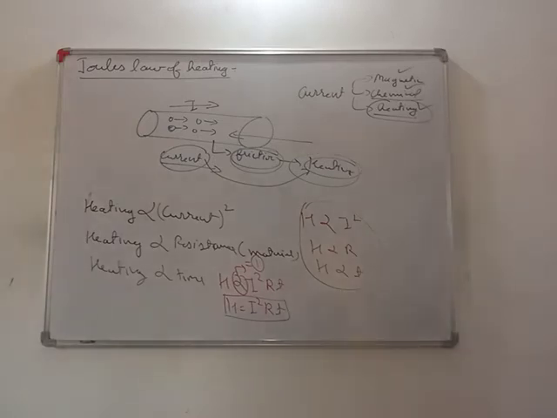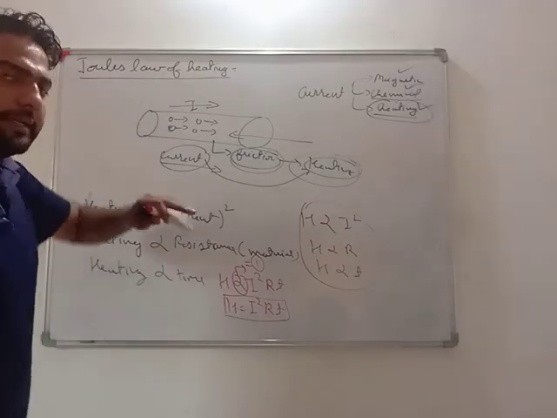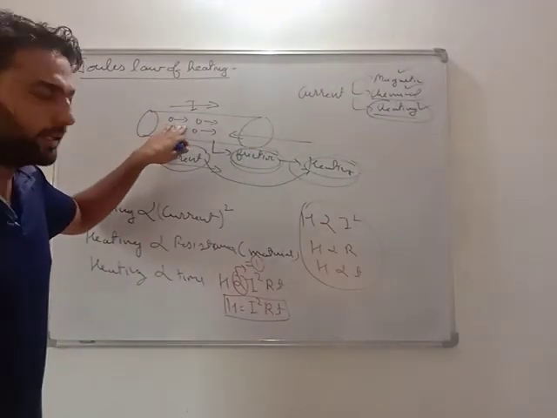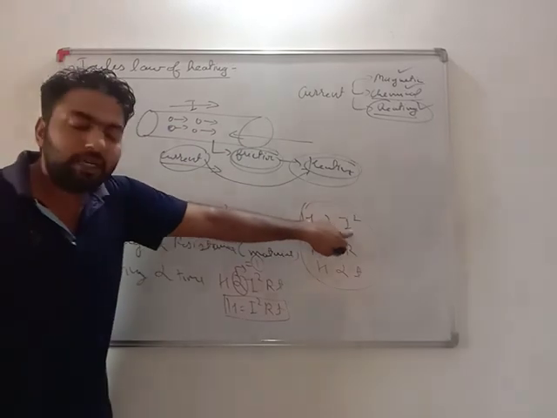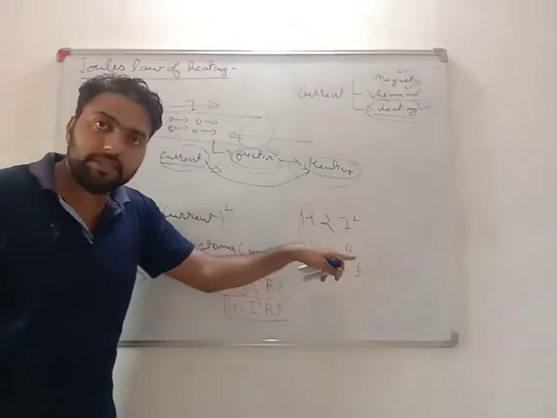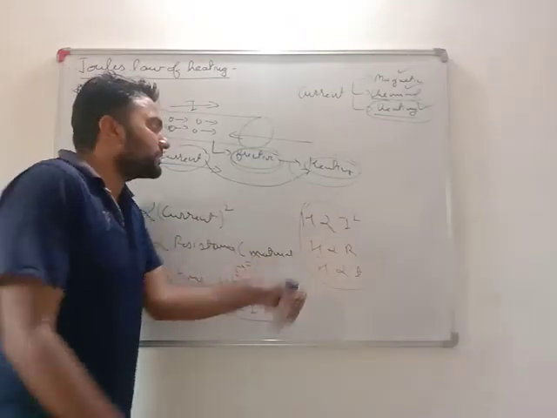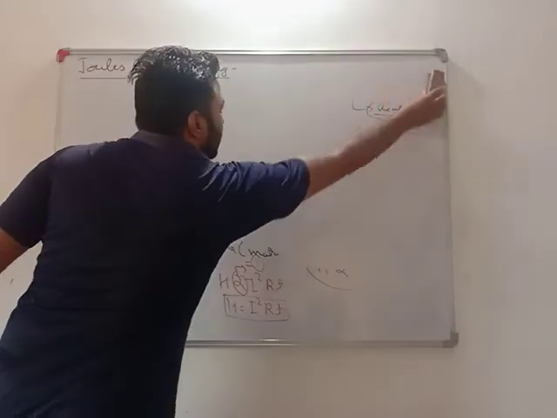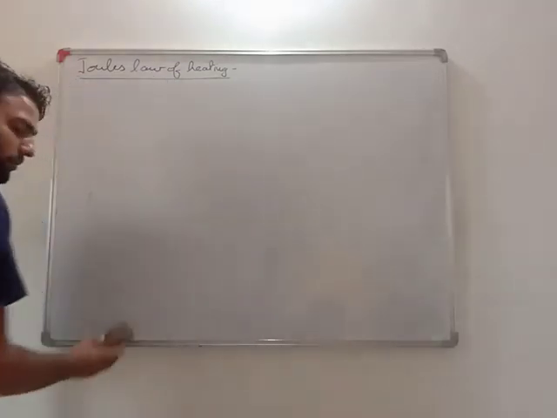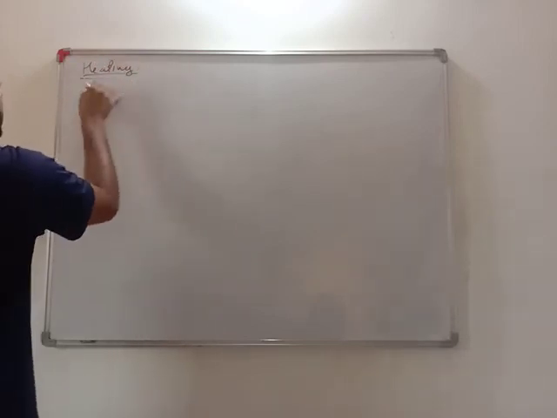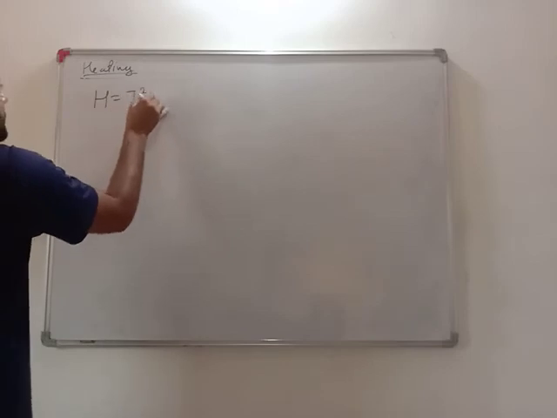Very important. Joule's law of heating states that heating in any conductor or any material is directly proportional to the square of the current flowing in it, proportional to the material's resistance, and proportional to the time for which the current is flowing. This is our Joule's law of heating. It says H equals I square RT.